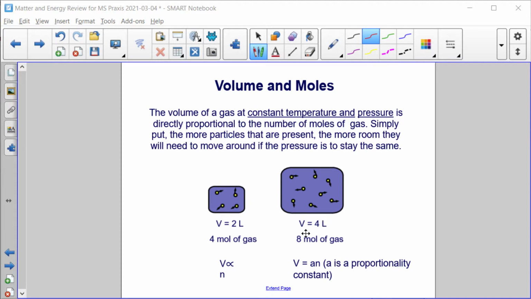So that's a directly proportional relationship. Okay, if you increase one, the other increases proportionally. Volume is proportional to the number of moles. V is equal to this proportionality constant times the number of moles. Again, more details on that constant coming.